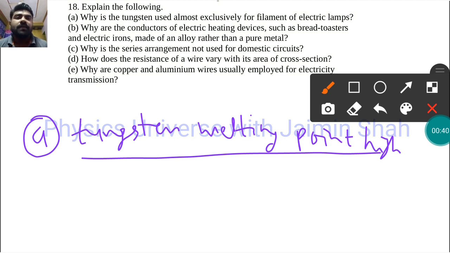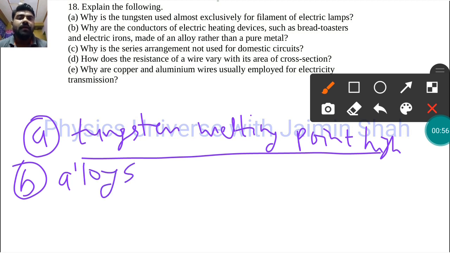Then B: why are the conductors of electric heating devices such as bread toasters and electric irons made of an alloy rather than a pure metal? Why do we use alloys? Alloys have a higher resistance value. The more resistance we have, the more heat the current will produce.